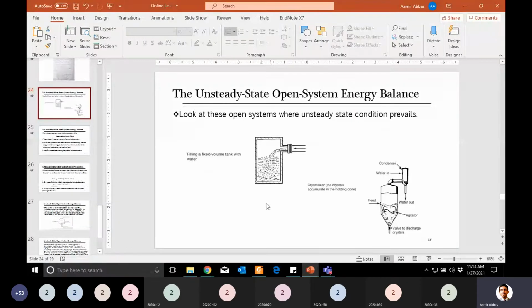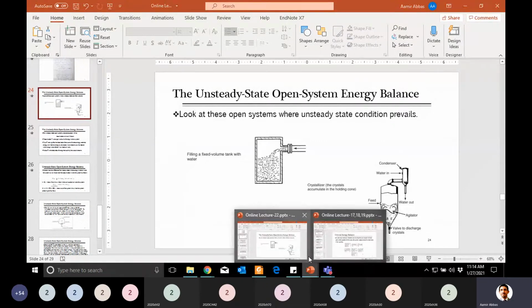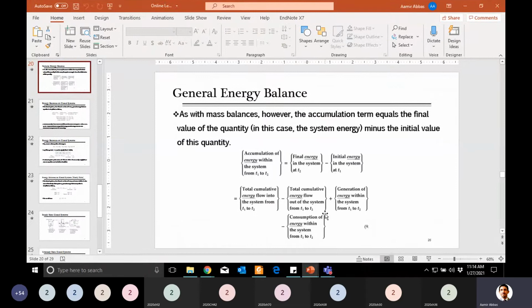In these kinds of systems, if you have to apply the energy balance, first look at the general energy balance equation: accumulation is equal to energy due to input streams minus energy due to output streams plus generation minus consumption. This is the general balance equation which you saw when we started with energy balance.